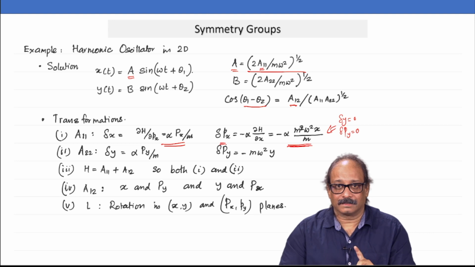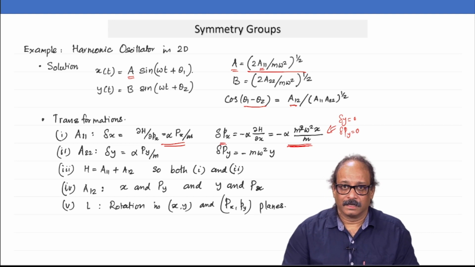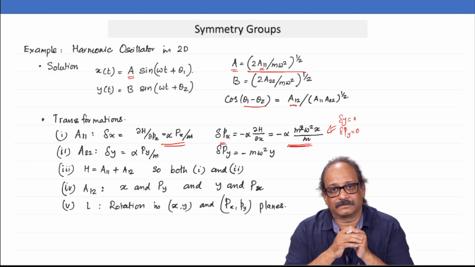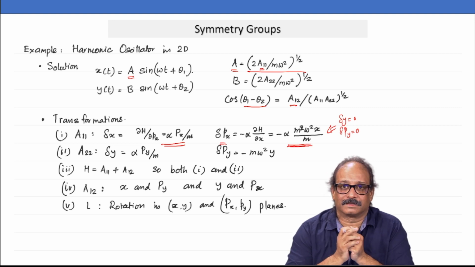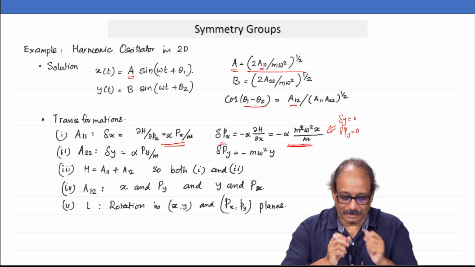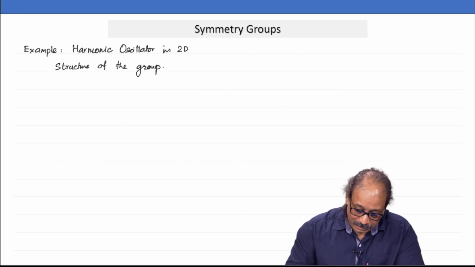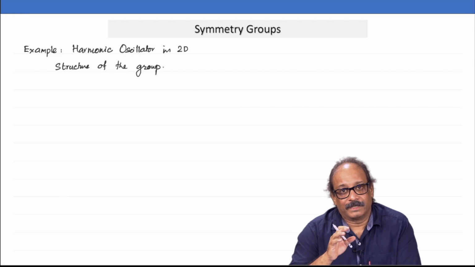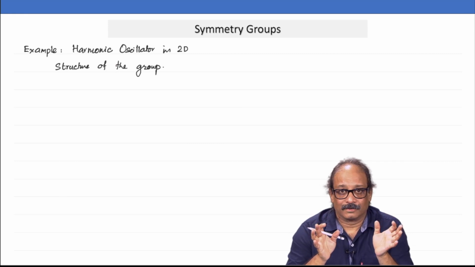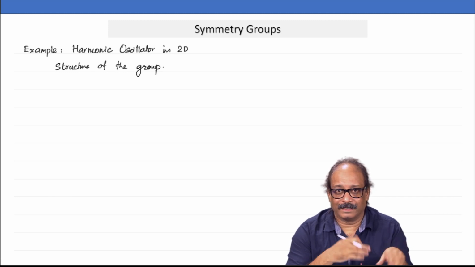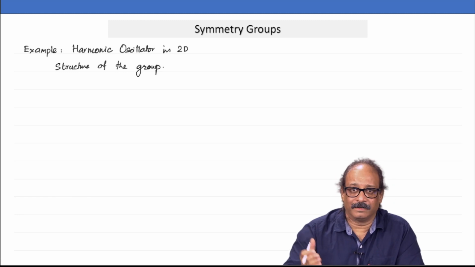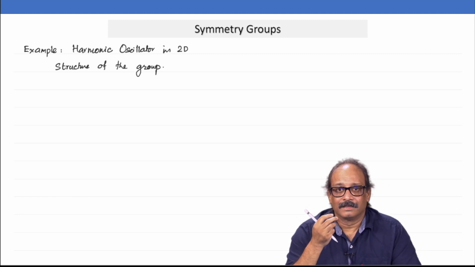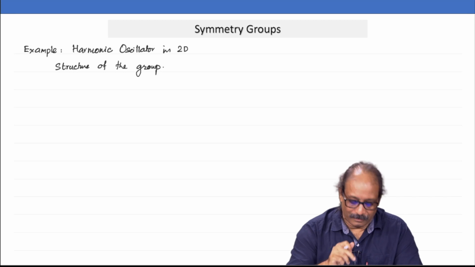Now, let me look at the structure. So, these are generators and all possible multiplications of these generators will generate the main symmetry group. And what would be the structure of that symmetry group? That would be really interesting to see. So, what I am going to do here is write these generators. Remember, the generators form a vector space. So, if I am given 2 generators, I can take a linear combination of these 2 and construct another generator. So, there are infinitely many possibilities. But how many independent generators? 3. Those are the basis vectors of your vector space. I am going to choose those 3 in the following way.